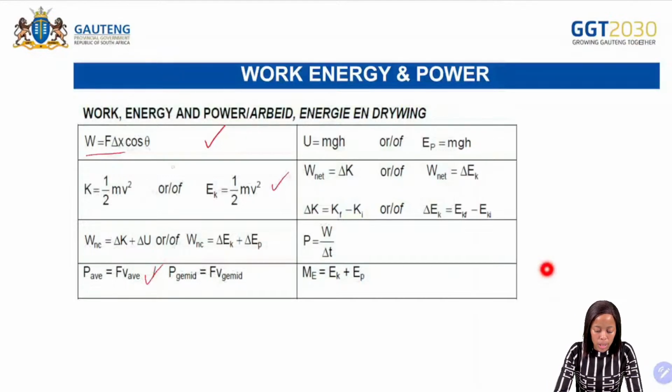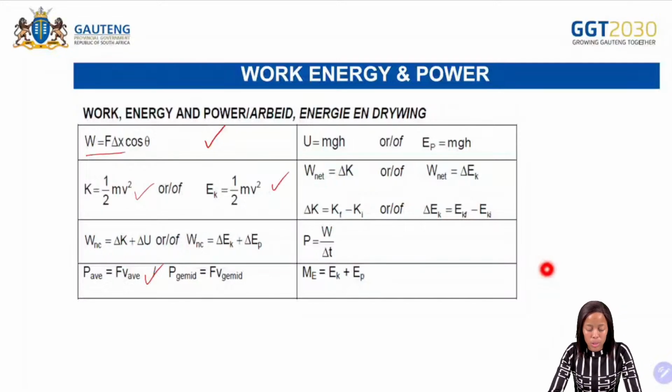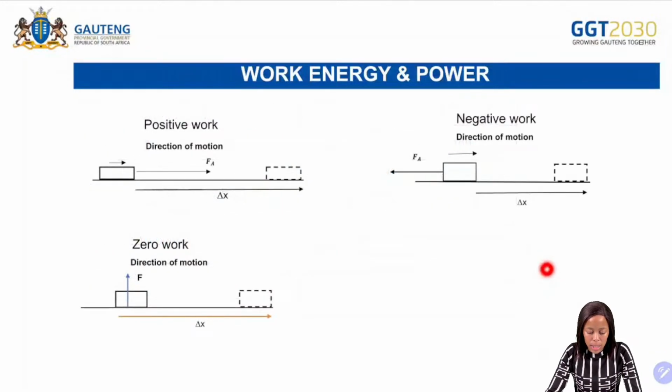Okay, so that's your formula for the kinetic energy. So those are the two formulas, and then this one is the formula for the average power, gravitational potential energy, and then this one will represent the formula for power there, and then this one mechanical energy. So you need to make sure that you are familiar with your formula sheet there.